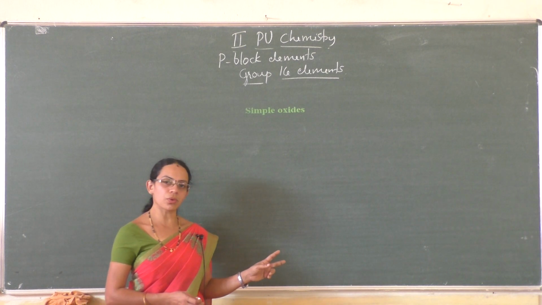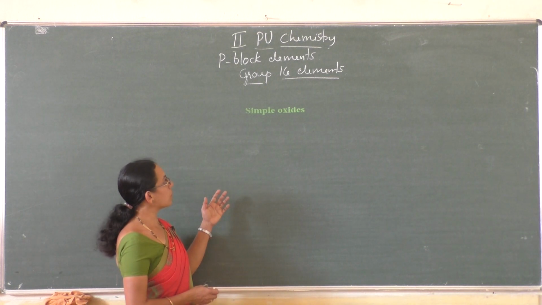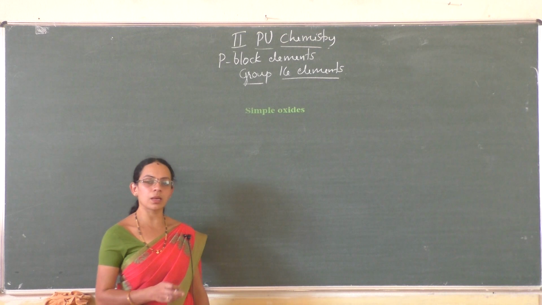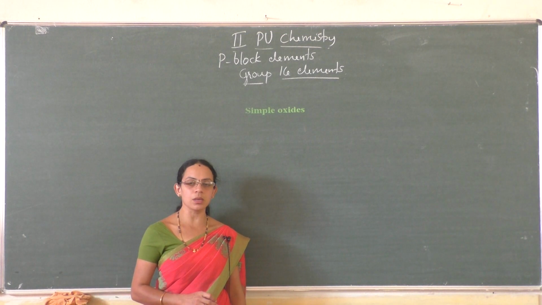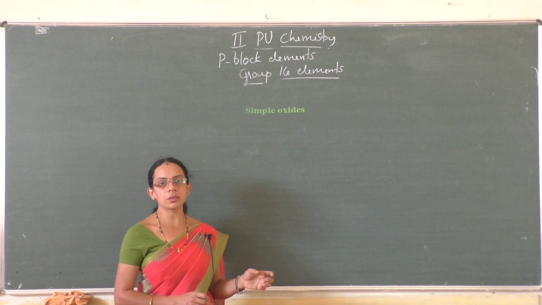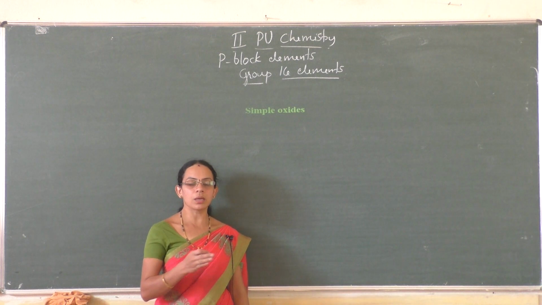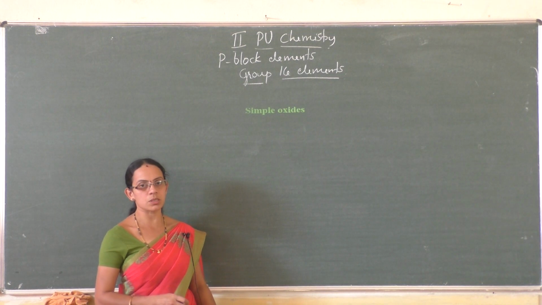There are 2 types of oxides, simple oxides and mixed oxides. So simple oxide means where the element exhibits only one oxidation state. A mixed oxide means where there is a combination of 2 simple oxides where the element is present in 2 different oxidation states.